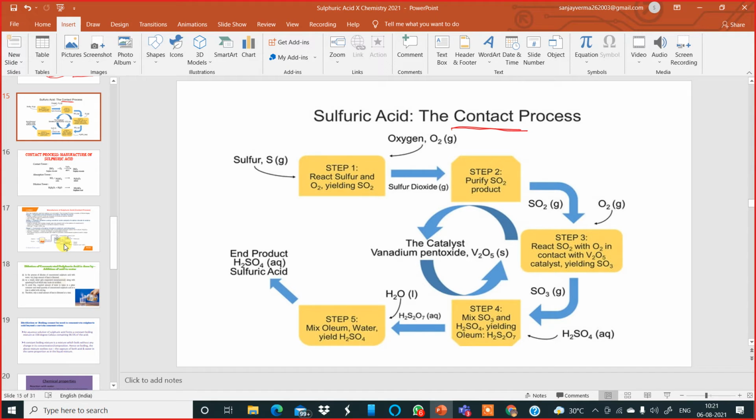The word manufacture itself means to prepare something on a large scale, not in the laboratory. So here sulfuric acid is manufactured on a large scale by a process which is called the contact process, because the most important reaction of the contact process takes place in a chamber which is called the contact chamber.